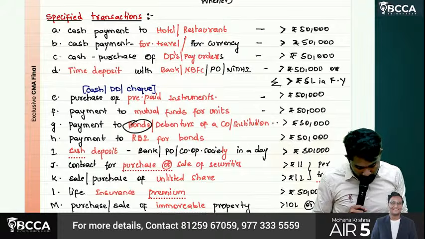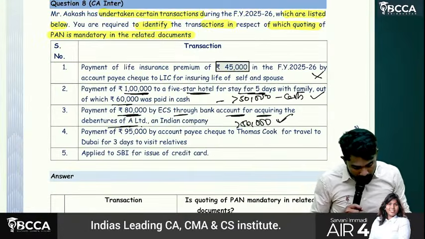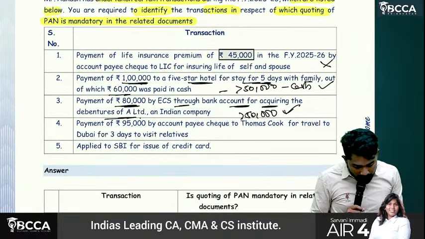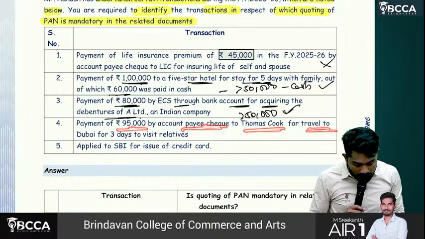Bonds, debentures of a company or institution. How much, sir? 50,000.